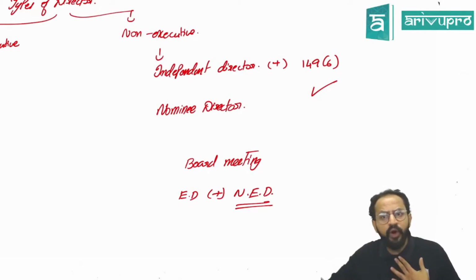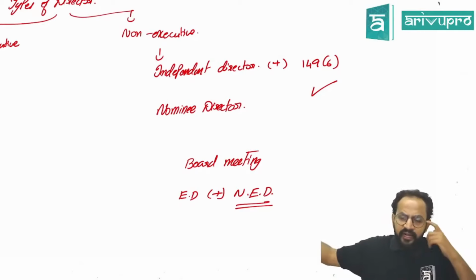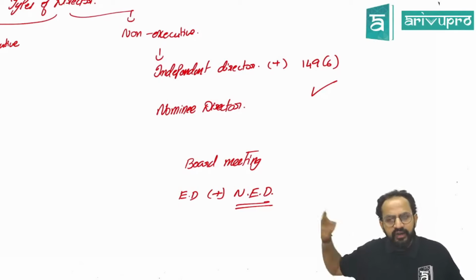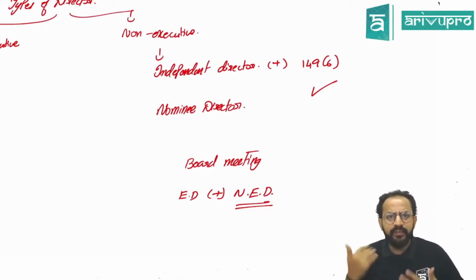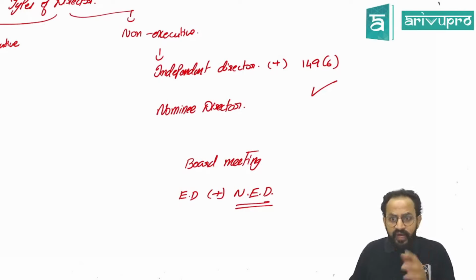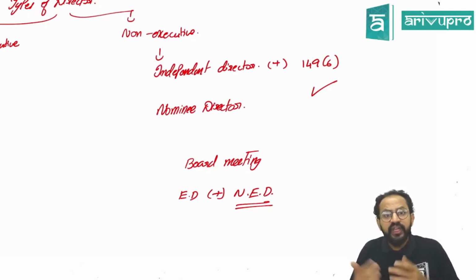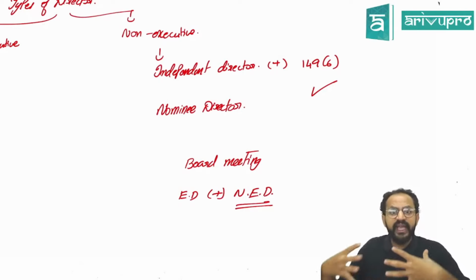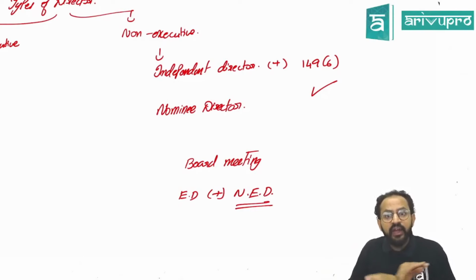I may pay more money because at the end of the day it is my brother. Or he would have told me, you charge extra, I'll pay you extra money. So at the end of the day the shareholders will suffer. So these non-executive directors bring experience and expertise, and they are in no way connected to the company. So they take an unbiased decision.